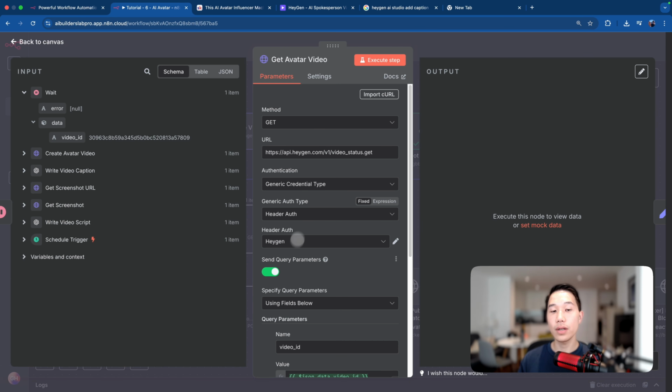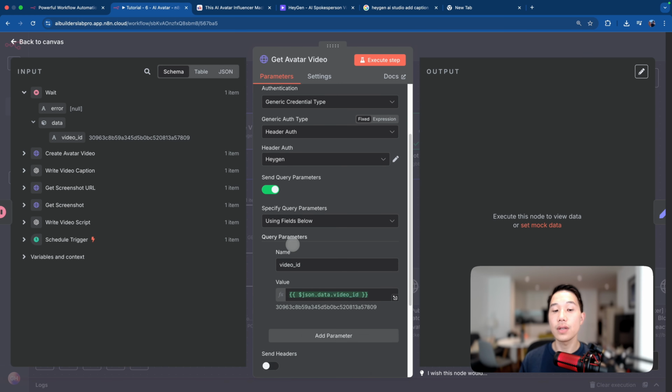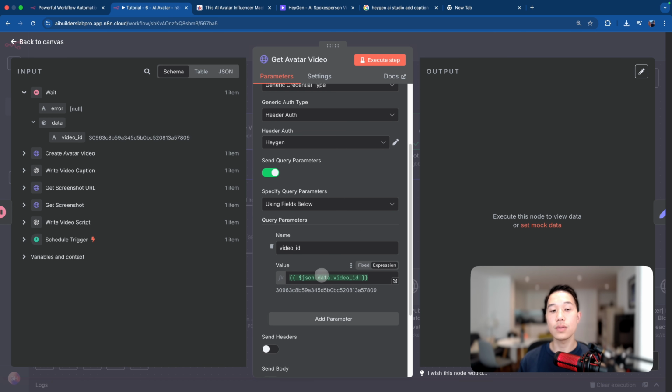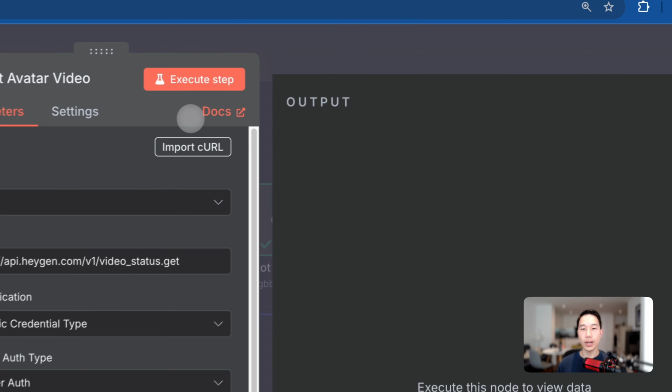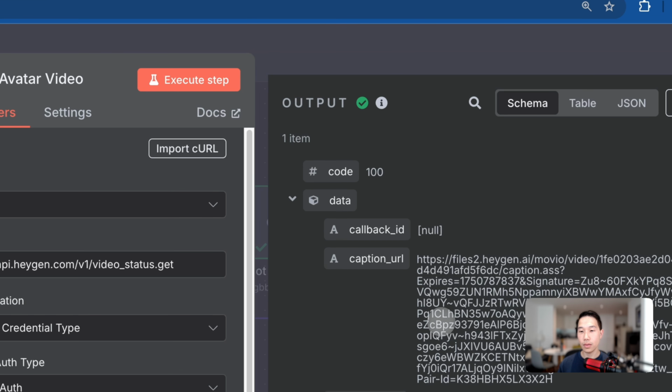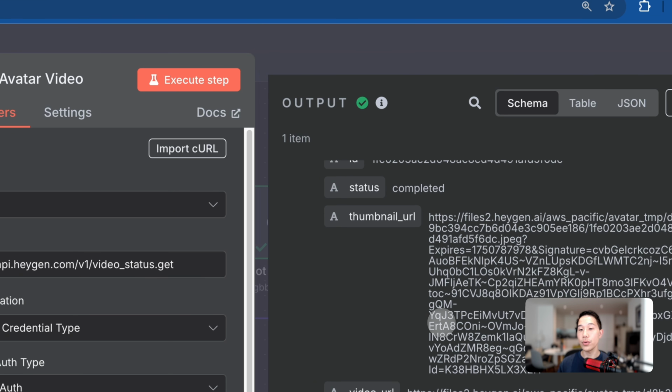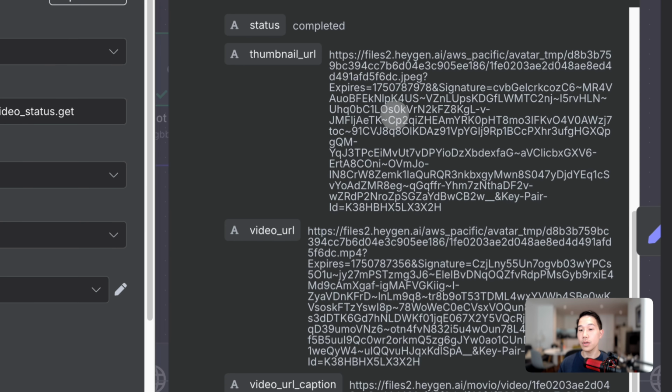get avatar video node. We're going to choose the same credentials as Heygen. The only thing we need to pass in is the query parameter, which is dragging and dropping the video ID we get from the previous step into this, and also having this video status.get as the URL. Now you can go ahead and execute this, and it should return a bunch of URLs, including the thumbnail URL, the video URL, and more importantly, the video URL with the caption blended in.